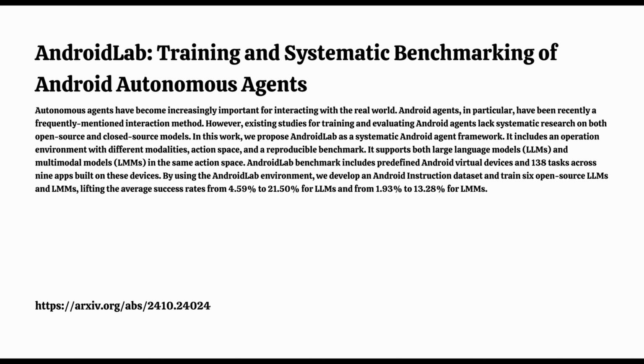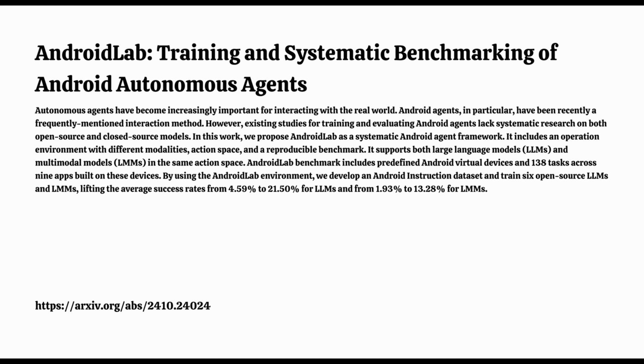And to help us break it all down, we've got our expert here. Well, I'm happy to be here. It really is a fascinating area of research, and this paper does a great job laying out a framework, not just for training these agents, but also for figuring out how well they're actually performing, because of course we want to be able to trust them before we hand over control of our digital lives. Exactly. So where do we even begin with something like this?